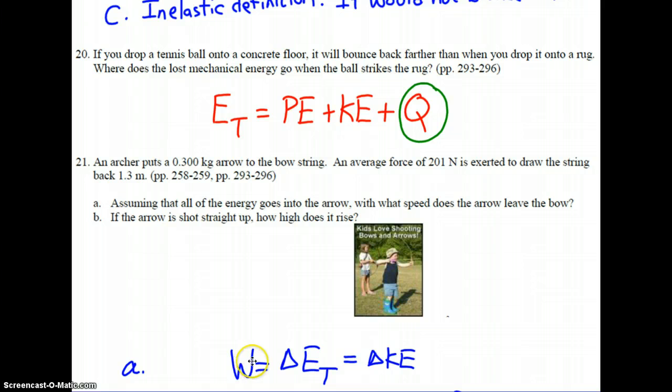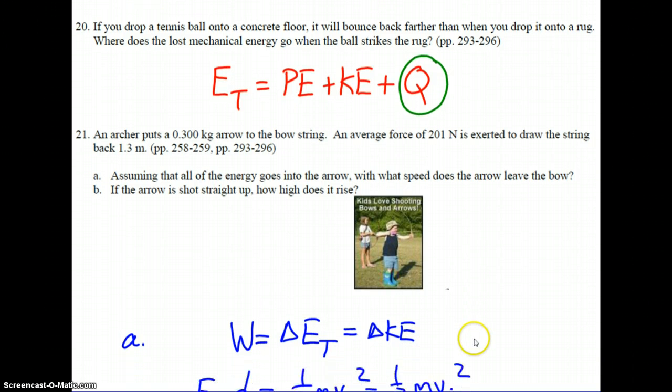So we start with the work-energy theorem expression, W equals delta ET. We ask ourselves, what forms of energy are changing with the arrow? Is this arrow's speed changing? Yes. It'll go from rest to some speed we're trying to find. Is the arrow changing height in a gravitational field during the course of it being shot out the bow? The answer is no. And it's not attached to a spring in this problem. So our only change in mechanical energy is change in kinetic.